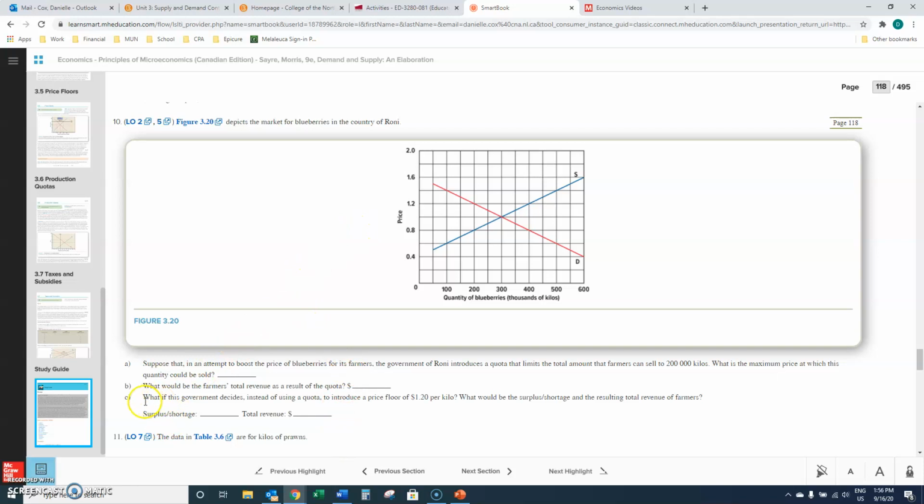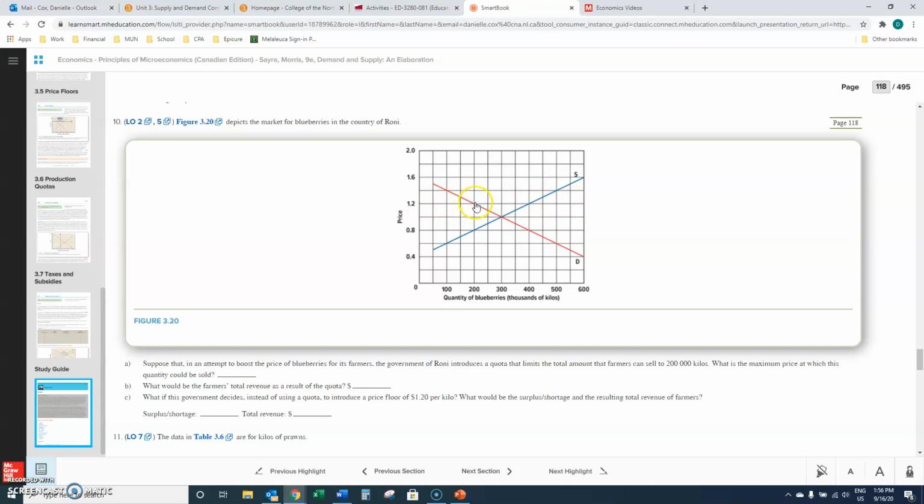Then the final part of the question: what if the government decides, instead of using a quota, so forget about the line that we had drawn up here, now that was the quota, instead of doing that, they introduce a price floor at $1.2 per kilo. What would be the shortage or surplus and the resulting revenue for the farmers? So for the quota, we drew a line up and down at the 200 mark. For the price floor, we're going to draw a horizontal line at the 1.2.